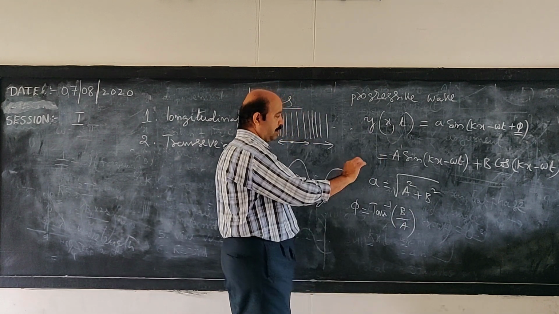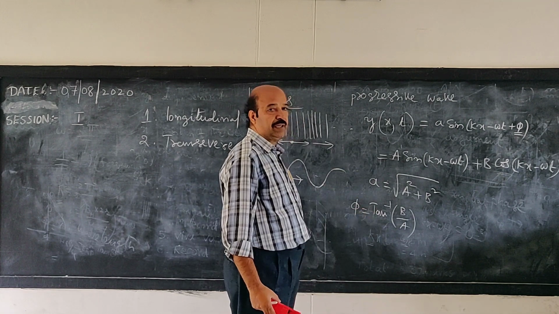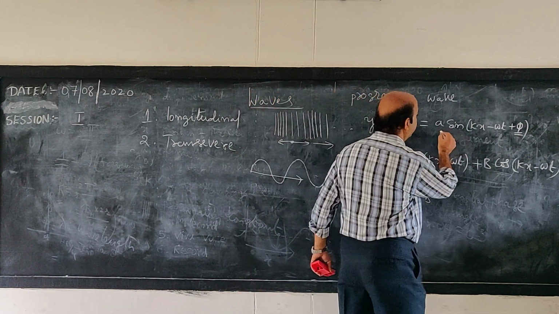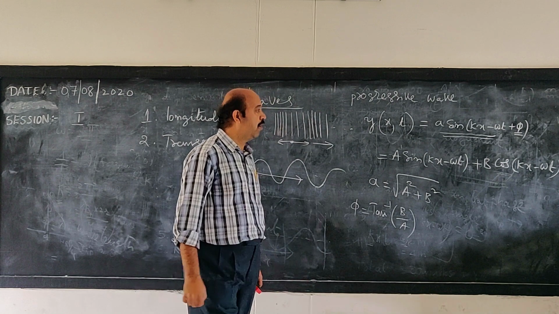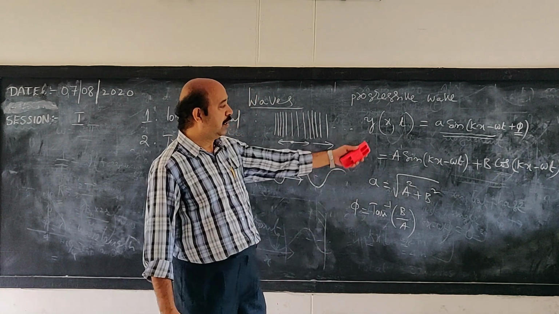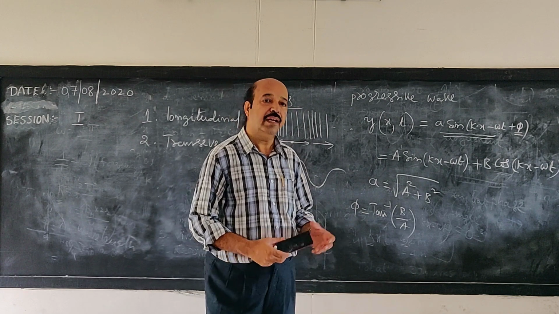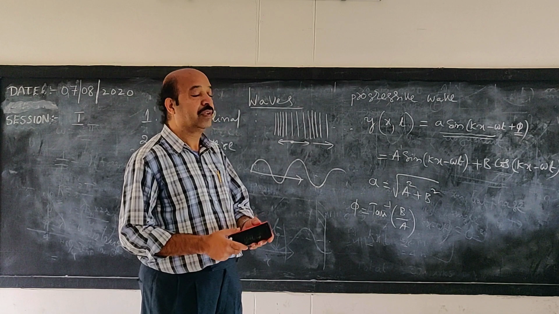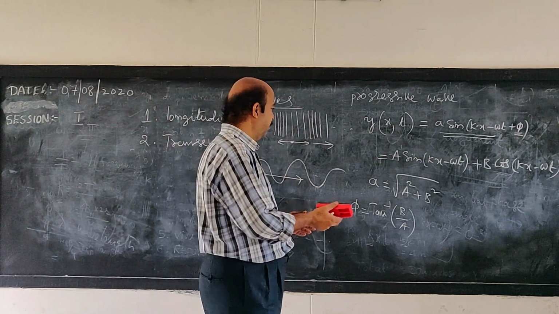But of course, we are not much interested in this mathematical explanation, but we will confine to this equation, in which we are going to consider the phase angle phi as 0 in the explanation which we are going to discuss now.